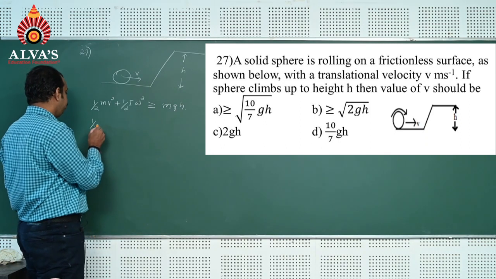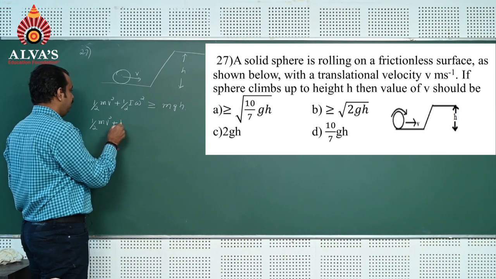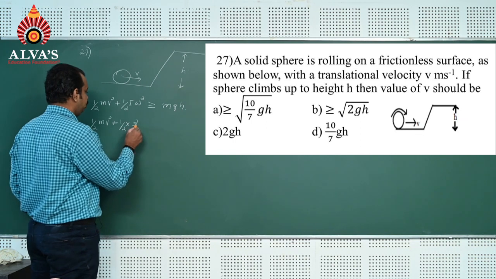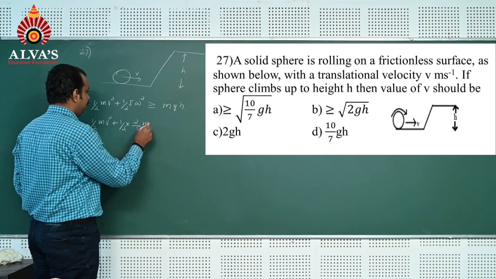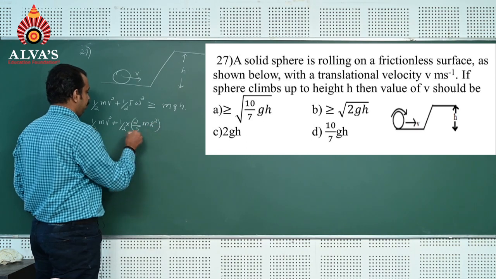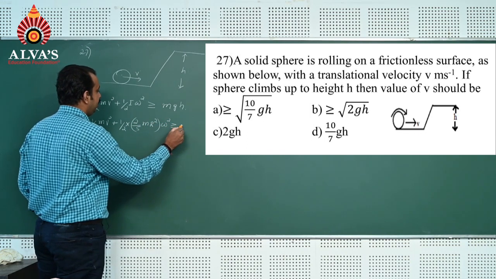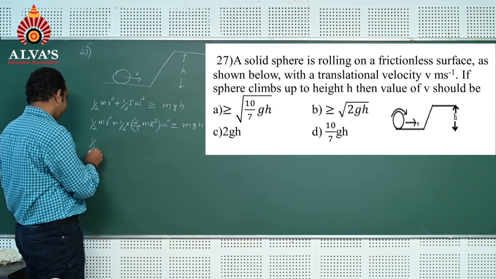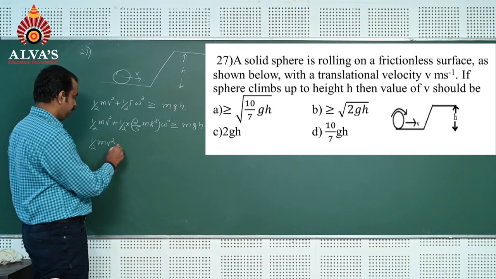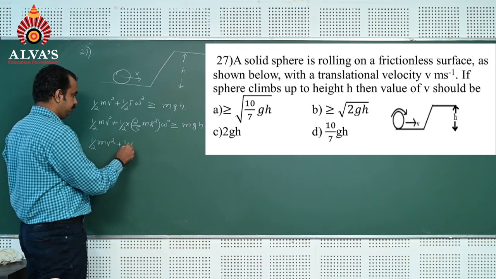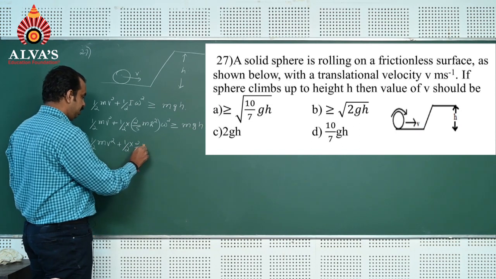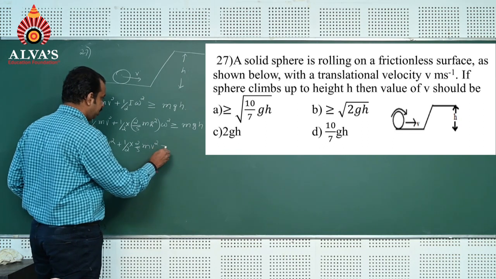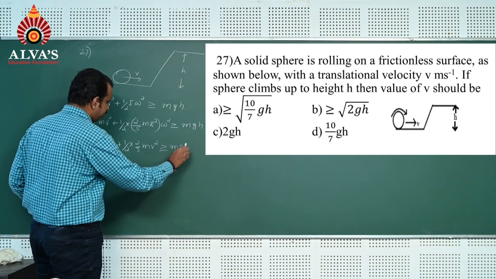It is 1 by 2 m v square plus half, moment of inertia of a solid sphere 2 by 5 m r square, into omega square, must be greater than or equal to mgh. That is half m v square plus half into 2 by 5 m, r omega, and r omega is nothing but v, so v square, must be greater than or equal to mgh.